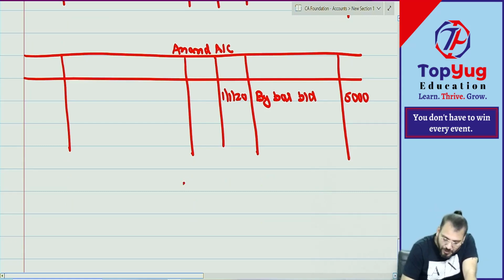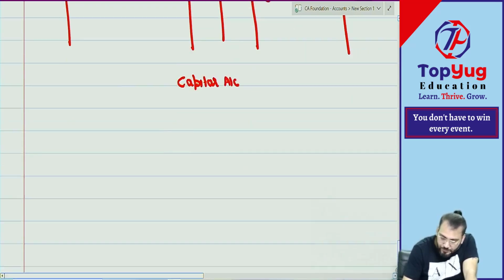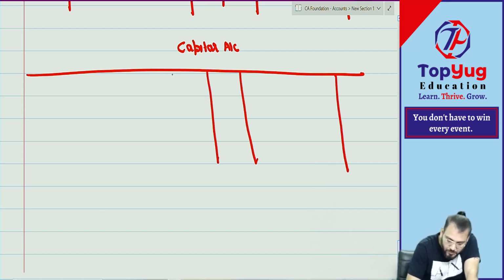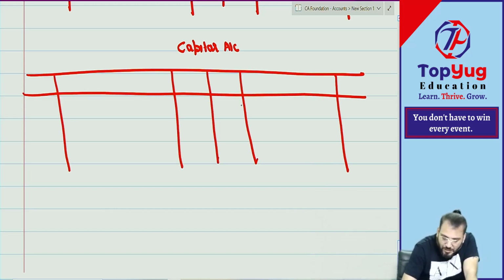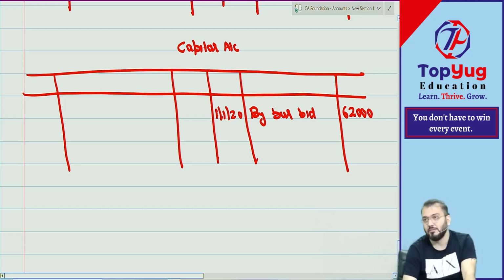Then last we have what? Capital account. Let us draw capital account. So capital will have debit balance or credit balance? Credit, so by balance BD. How much have we calculated? 62,000 as per our correction. Okay.